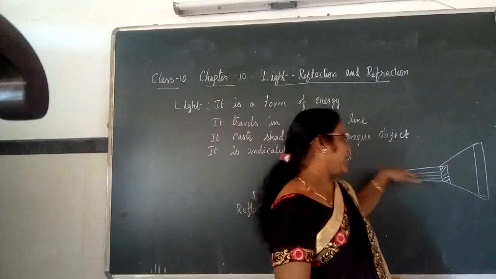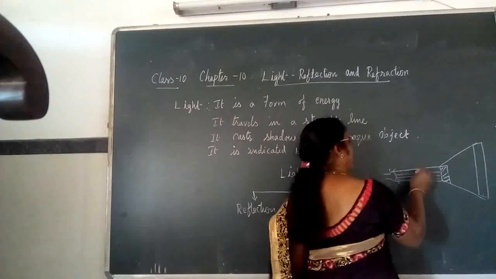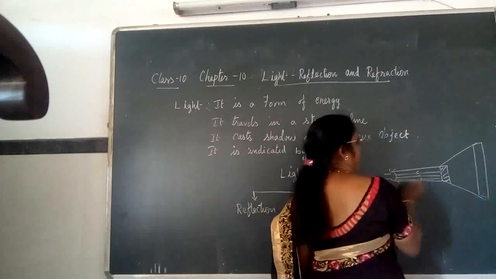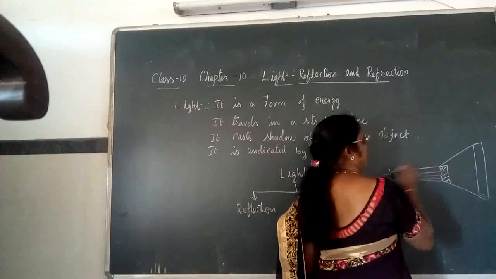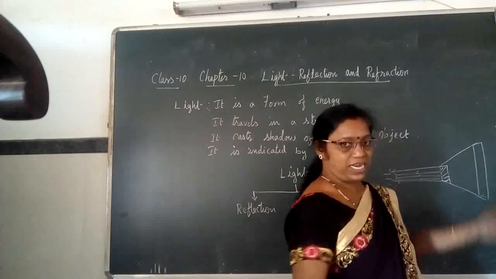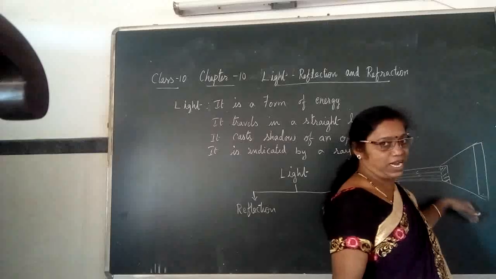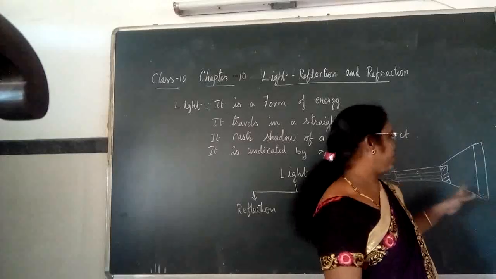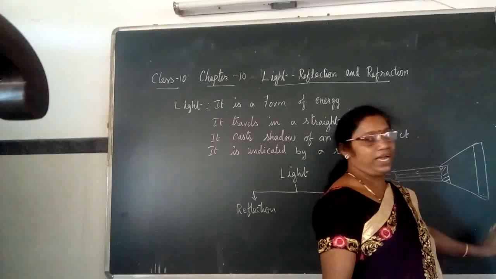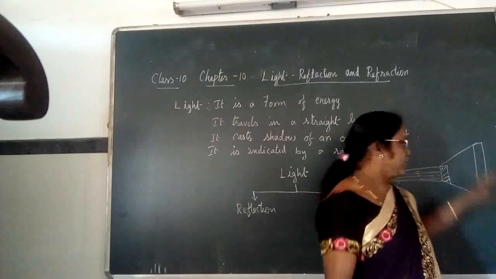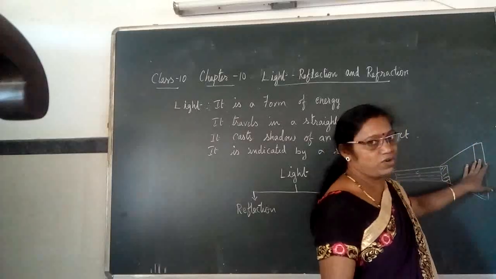Since the light cannot travel here, it comes back, but the light rays which fall on its edge get diverted. Still it travels in a straight line, but at some particular angles, and hence in this part the light rays do not fall.